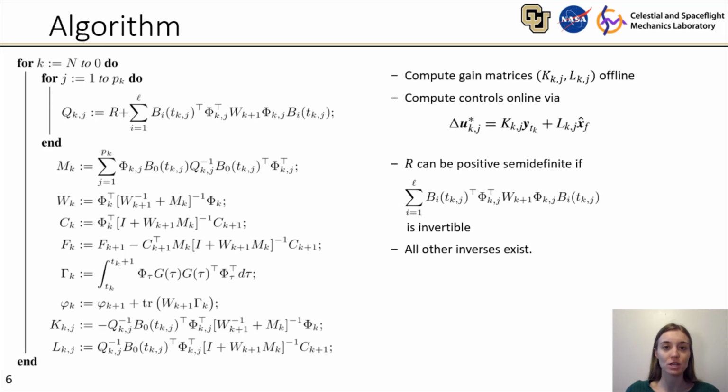These recursive equations are incorporated in this algorithm shown on the left, and in the process of applying this optimal control, we would compute these quantities offline beforehand, and then in real time, our optimal control would be linear in the measurements and the target state. We find that the control penalty matrix R can be positive semi-definite if this matrix here is invertible, which is typically the case in spacecraft guidance. And we can also prove that other matrix inverses in this algorithm are guaranteed to exist.